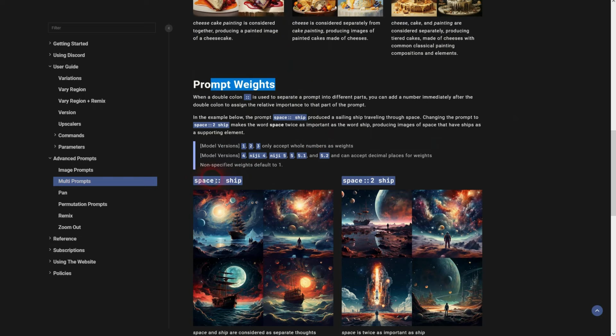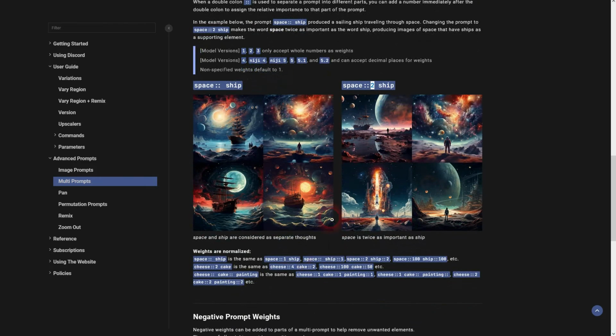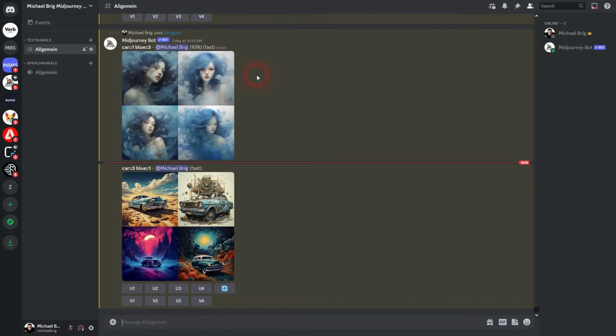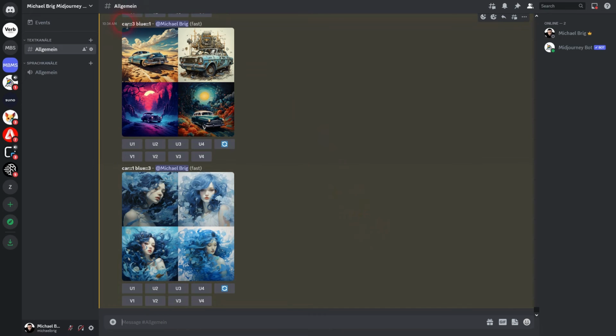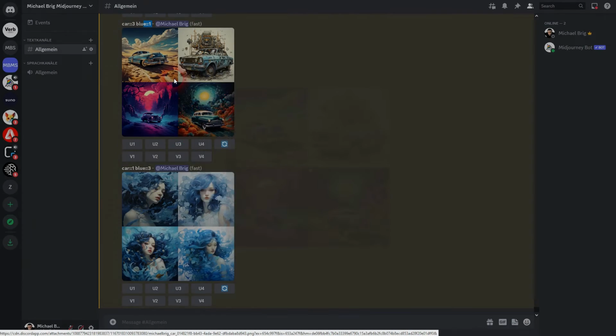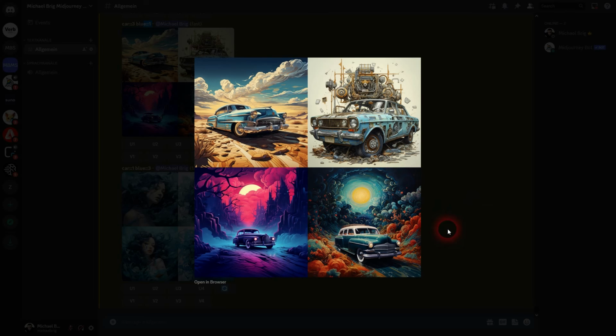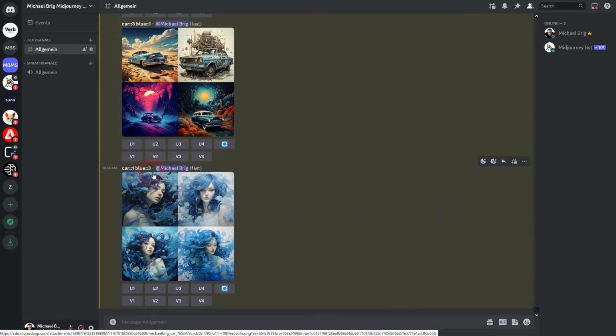So here we have the weighting, and as I've said, it's relative, so cheese and cake 2:1. So when you don't add a number, 1 is the default. 2:1 is the same as 4:2 and 100:50. It's all about the ratio between the concepts and not the absolute numbers. Let's check our car, blue, 3:1. We have a car in each, but 1 to 3, it focuses on what it understands as a concept of blue. And if there's still some room to play with, it adds a car. Here we don't even see it.